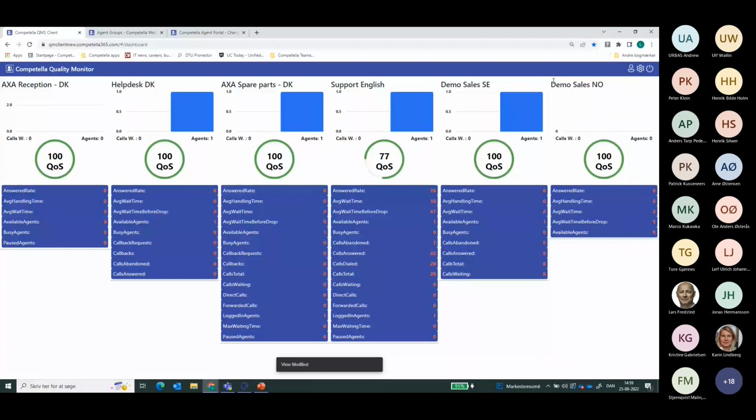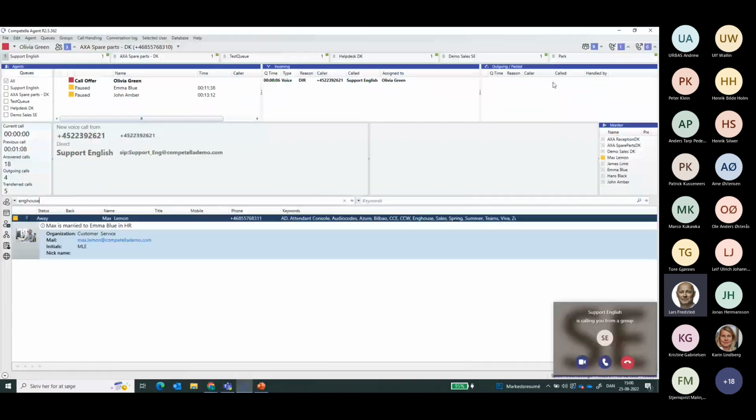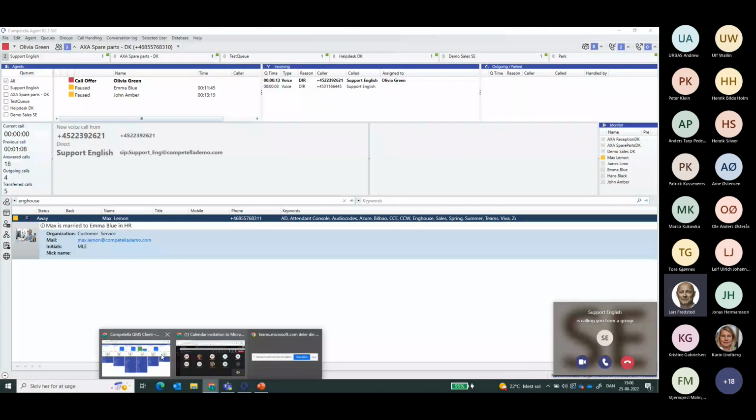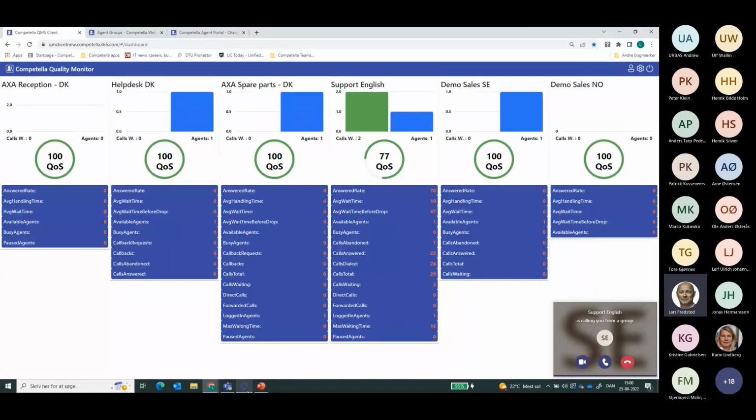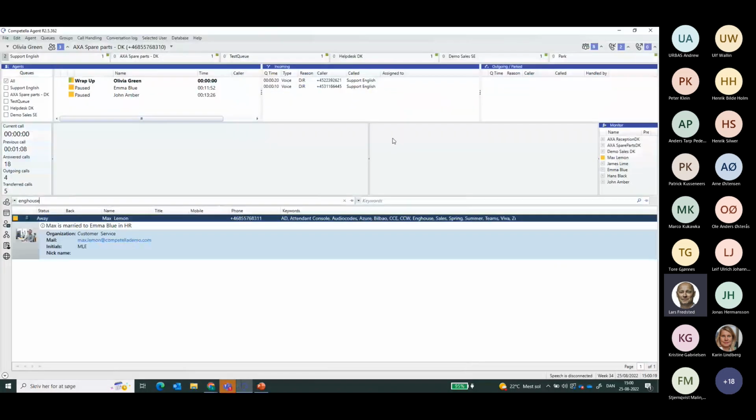Showing that this is not just a website that has no live information, what I can do again is now I've placed one call in the Support English queue, and then of course in this case my agent client pops up. But now I've placed two calls in line, and it is basically real-time information that I am able to see here.